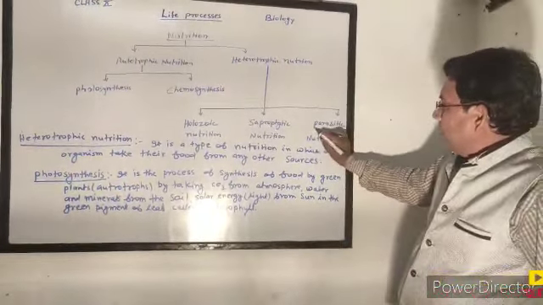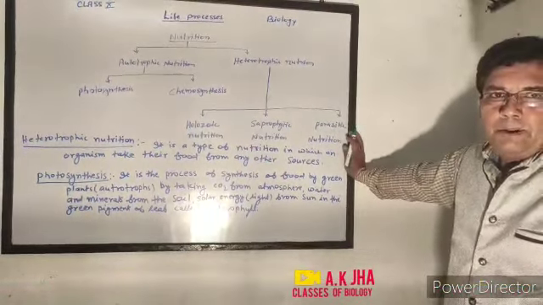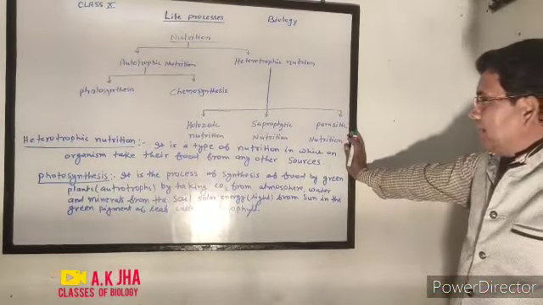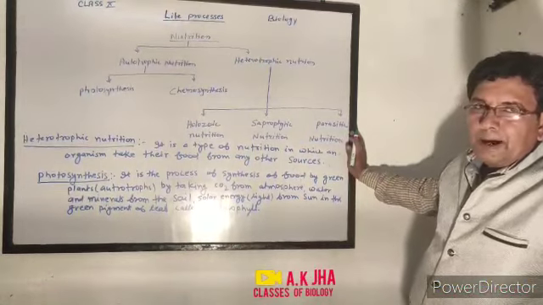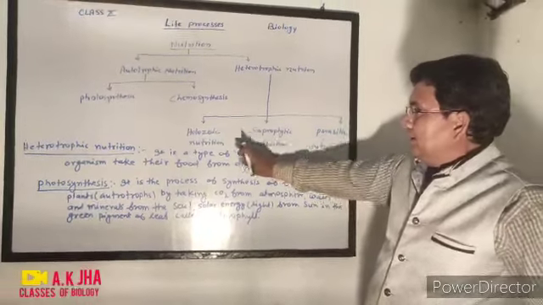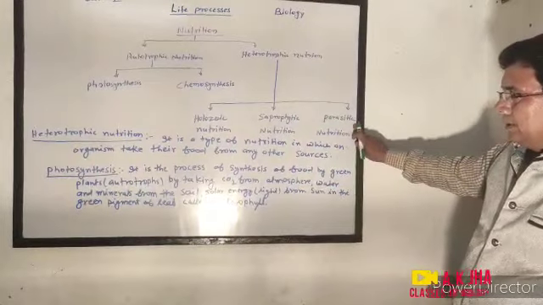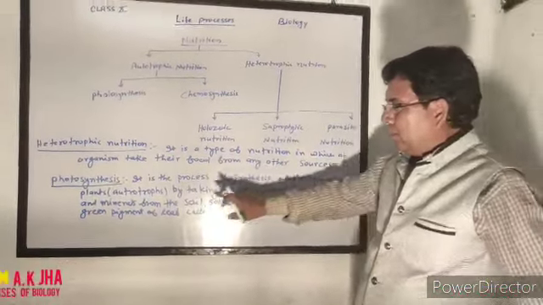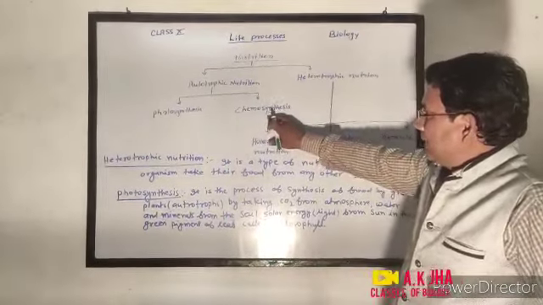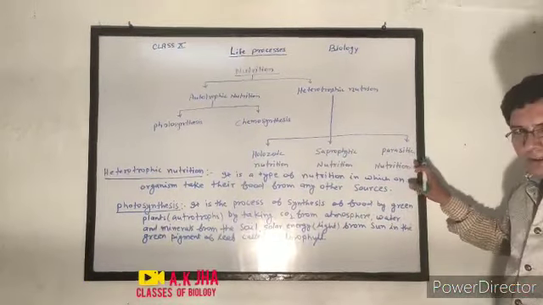So parasites are living organisms which live in or onto the body of other living organisms and derive their nutrient from them. And those organisms onto the body of which a parasite lives are called hosts. So we give the definition of holozoic, saprophytic and parasitic nutrition one by one. Photosynthesis is already written. Then we write the definition of chemosynthesis, holozoic, saprophytic and parasitic nutrition.